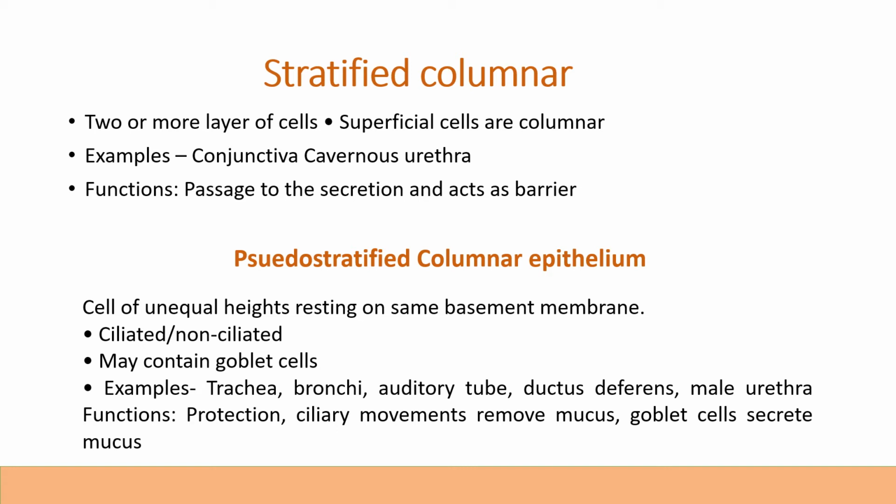Next one is the pseudo-stratified columnar epithelium, which is generally ciliated and non-ciliated and may contain goblet cells, generally found in trachea, bronchi, auditory tube, ductus deferens, male urethra. The main functions of this pseudo-stratified columnar epithelium are protection, ciliary movement, removing mucus; goblet cells secrete mucus.